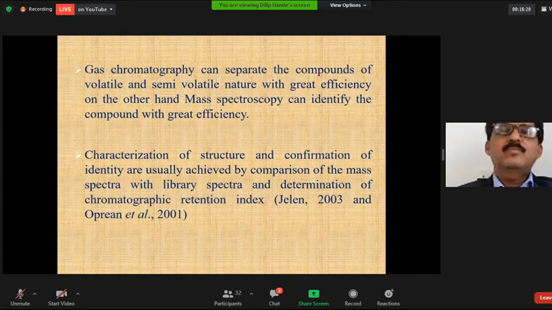Then gas chromatography mass spectroscopy was carried out for the analysis of the sample, which was sent to the IIT. Then identification of compounds was carried out using the database.